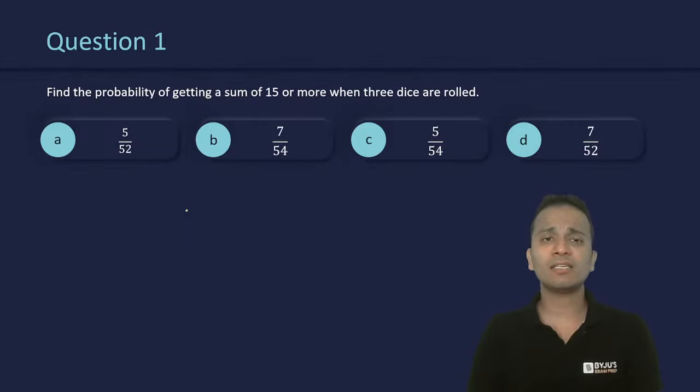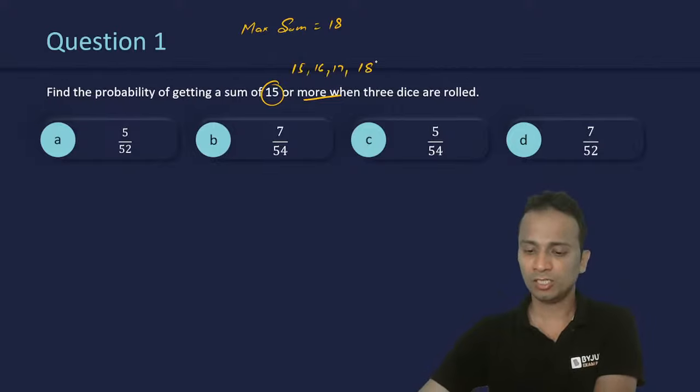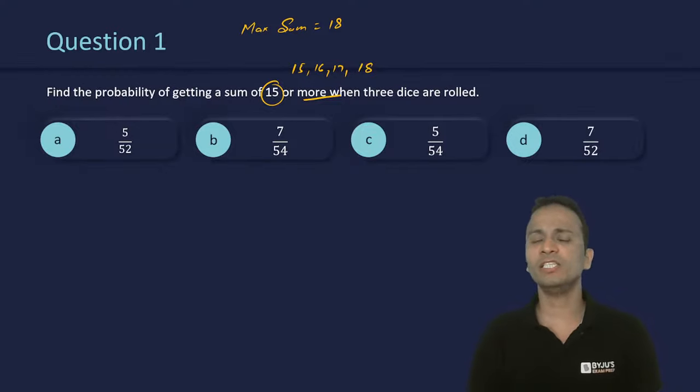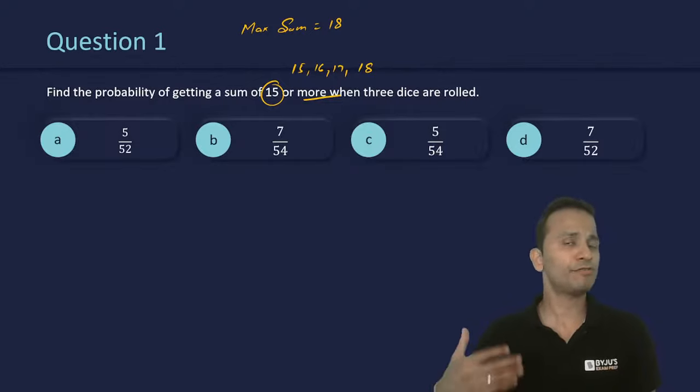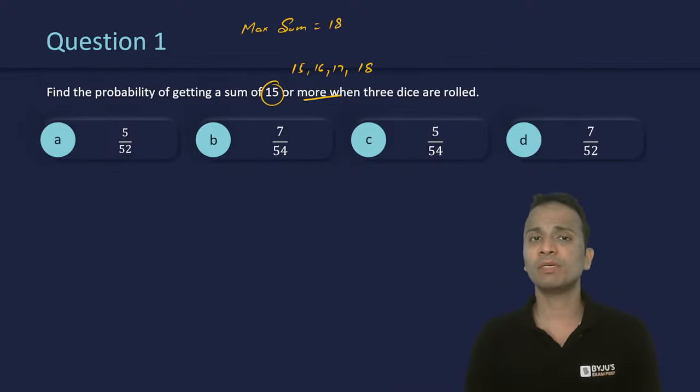Now, some of you might think that this question will be very lengthy because we need the sum of 15 or more. When we are rolling 3 dice, the maximum sum that can be obtained is 18. I need a sum of 15 or more. That means 15, 16, 17, 18. So these 4 sums are required. We'll have to find the probability of getting any of these 4 sums, so obviously we'll have to consider these 4 cases separately. But some of you might think that if 15 is the sum, then we'll have to make all the specific cases.